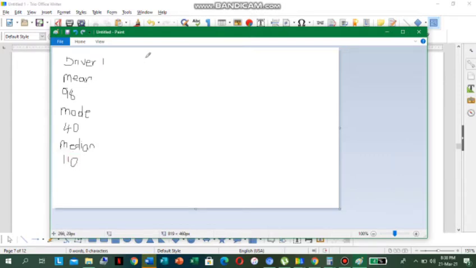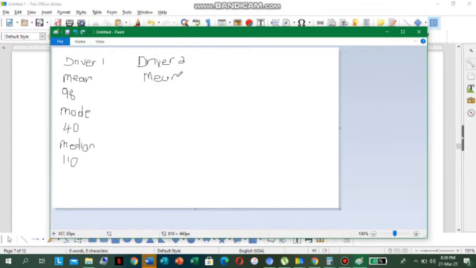So we want driver two now. So driver two, the mean is what? So we say that the mean is what again, class? We have to ensure that we know what is mean. It is the average.